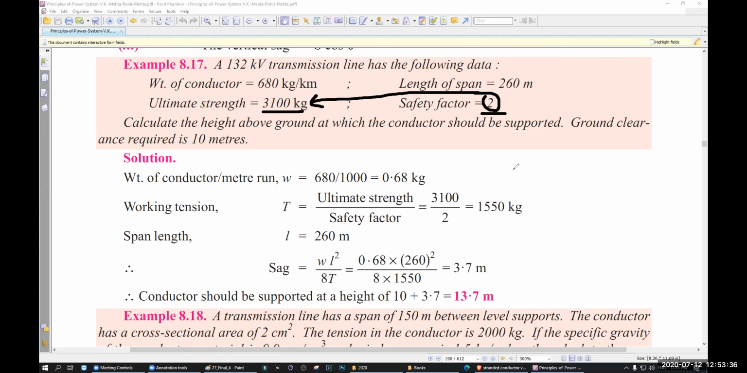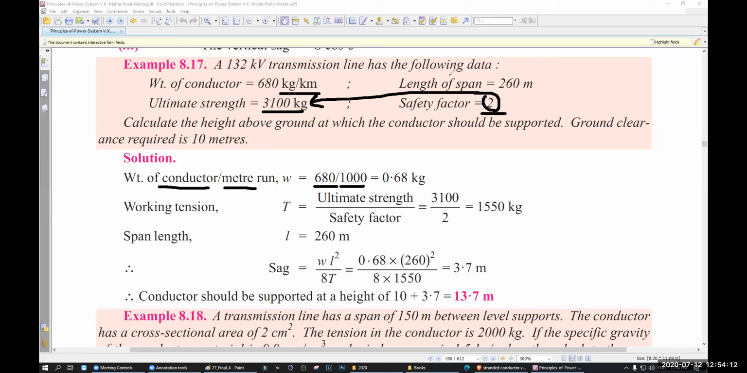So your W is equal to weight of the conductor, 680 kg per kilometer, divided by 1000, that becomes kg per meter. Remember, everything should be in kg per meter, or everything in meter. So it becomes 0.68 kg per meter. Now the working tension T is equal to ultimate strength divided by safety factor, 3100 kg divided by 2, 1550 kg. Your length is equal to 260 meter.